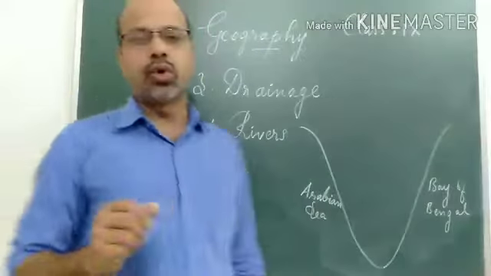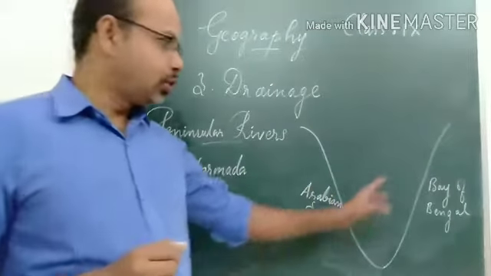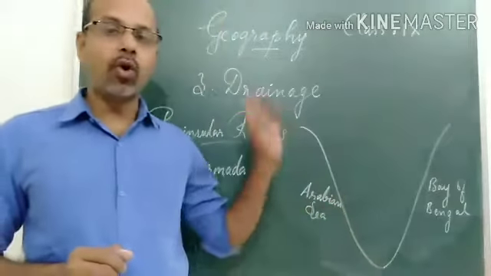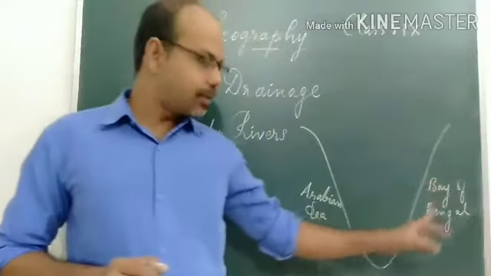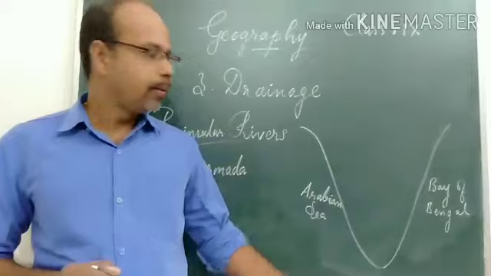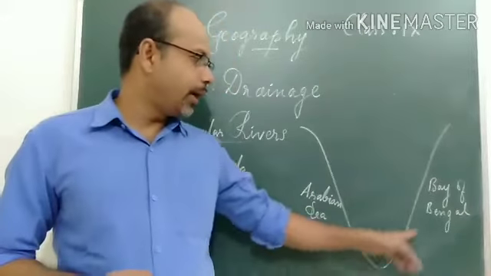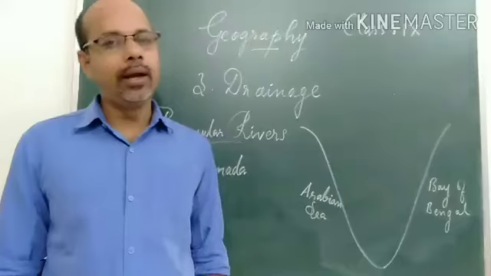What is a peninsula? We have studied it in earlier classes. A peninsula is a region or a land mass surrounded by water on three sides. So India's southern region, or South India, is a peninsula. We know that three sides are surrounded by water: the Bay of Bengal, the Arabian Sea, and the Indian Ocean.